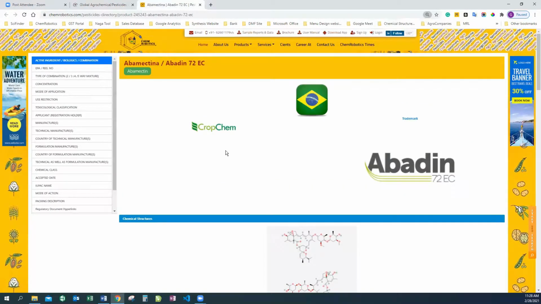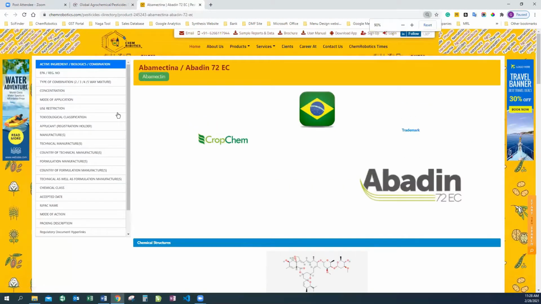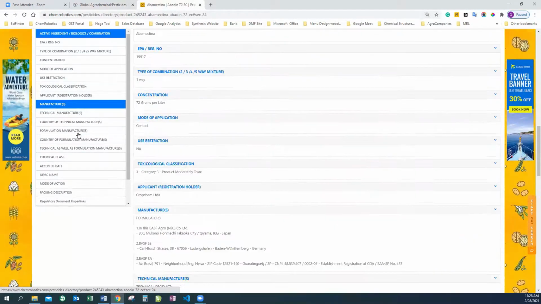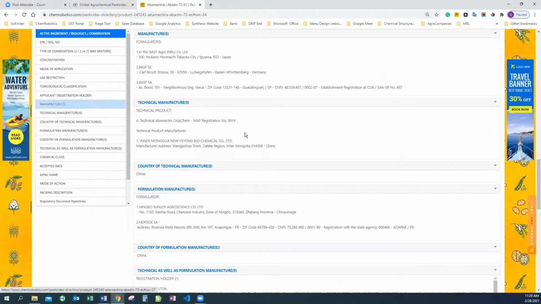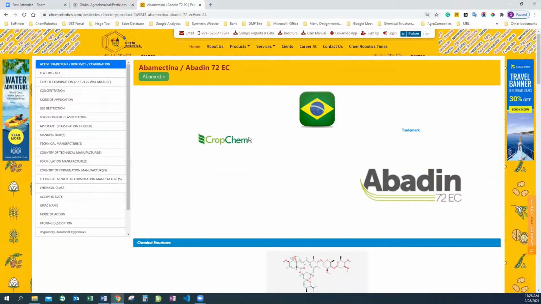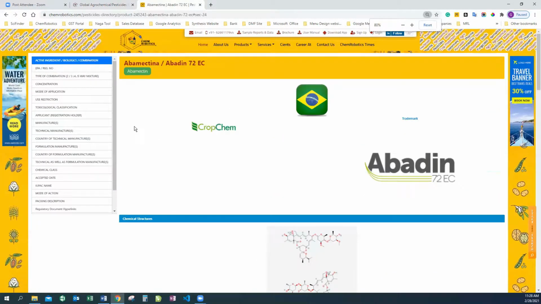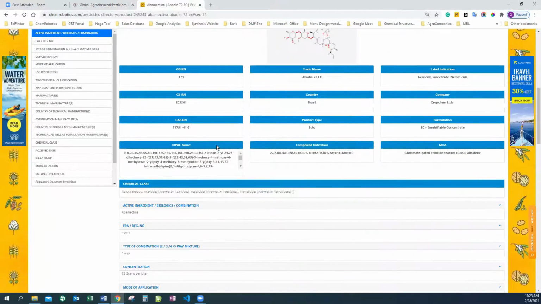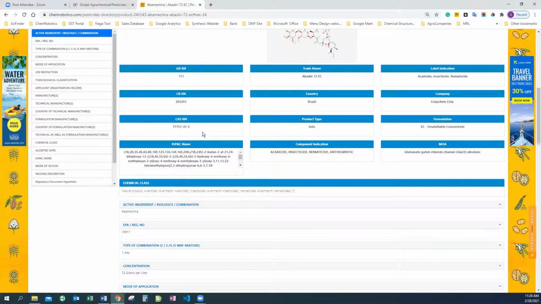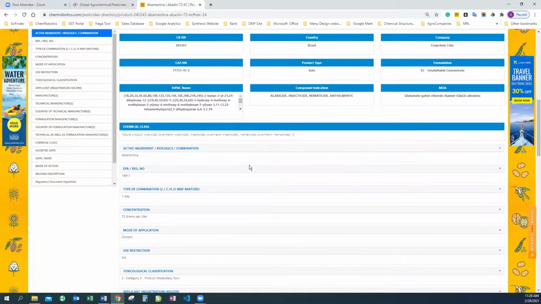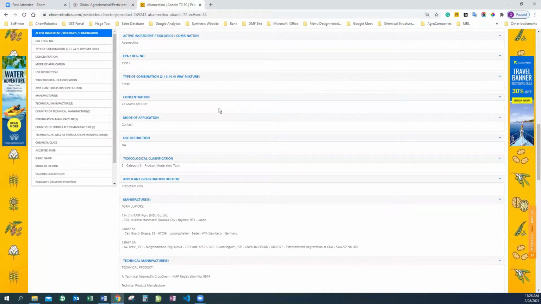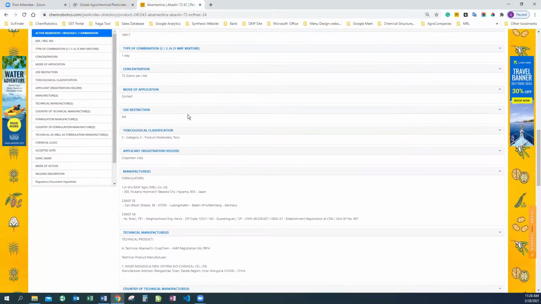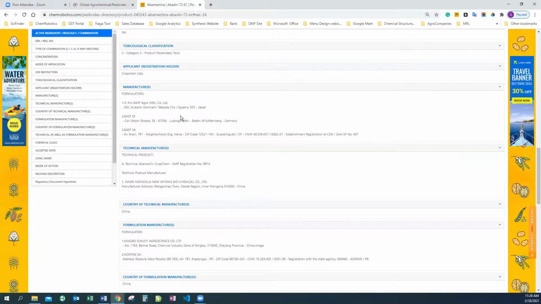And once I've opened this in another tab for more information, here again is the navigation bar by which you can just have a look in case you're looking for the manufacturers. So you can just directly go to that. I'll just begin from the top. So we provide the active ingredient name. Next up we have the EP registration number, the basic information, the chemical class, the type of combination, the concentration, the mode of application we are providing.